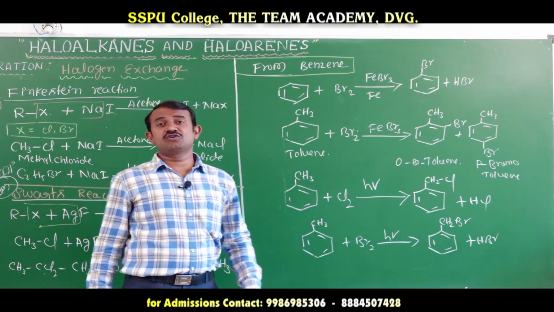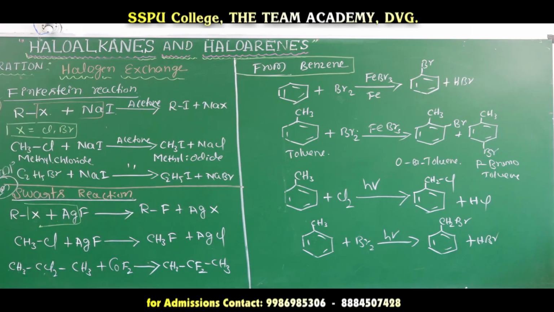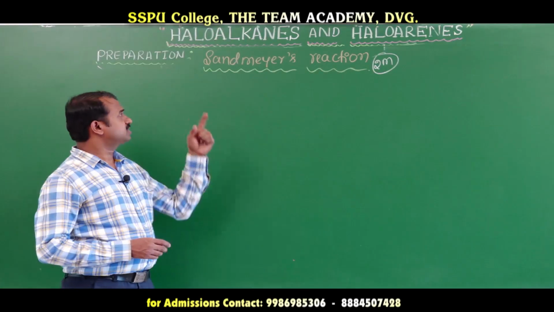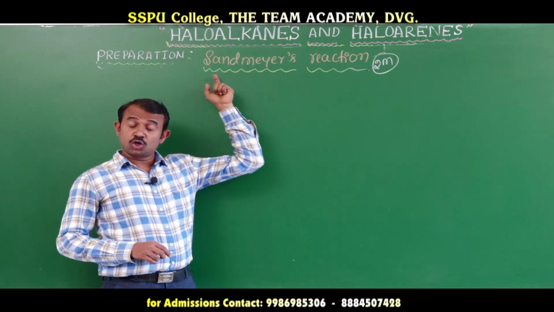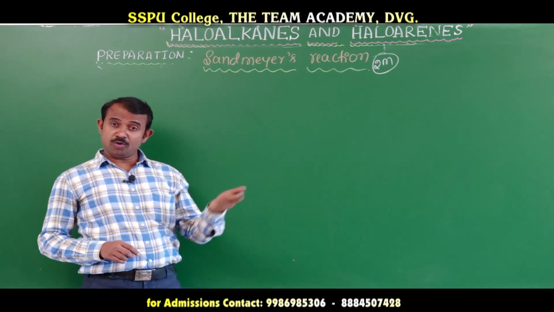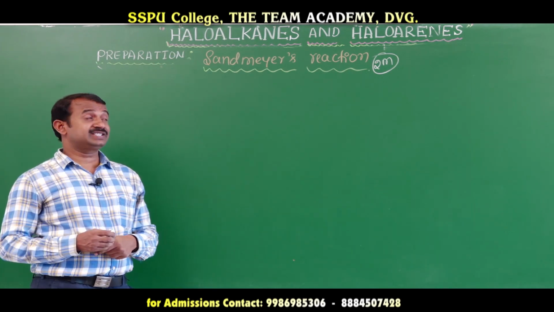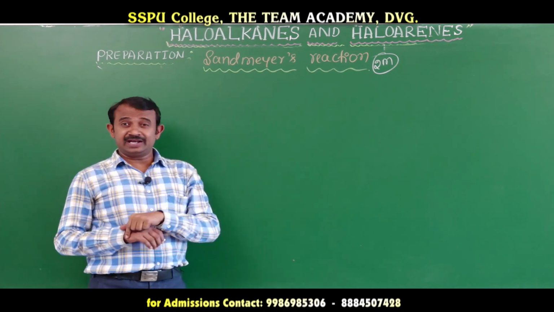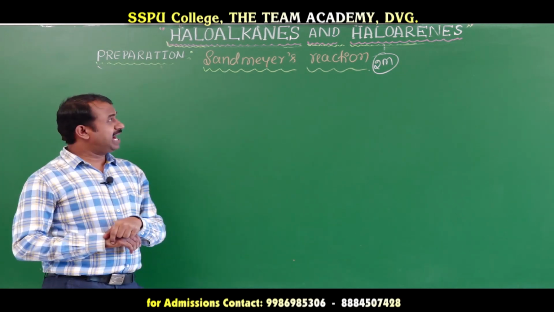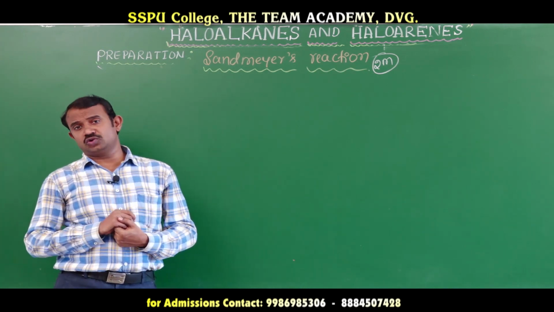Second method, we will go for Sandmeyer's reaction. The last preparation of haloarenes, chlorobenzene, bromobenzene, iodobenzene, is using Sandmeyer's reaction. First we prepare diazonium chloride.